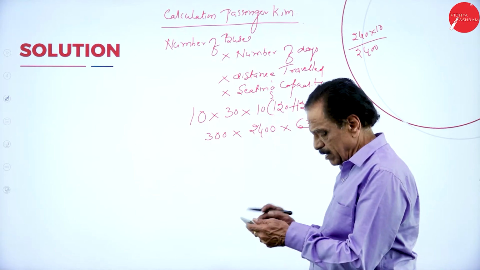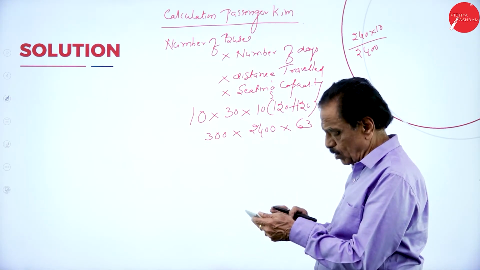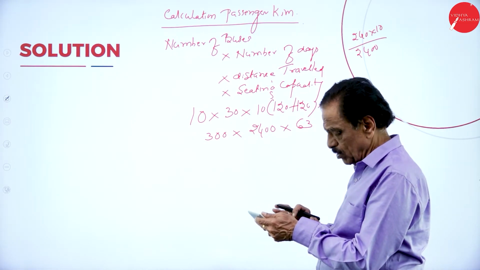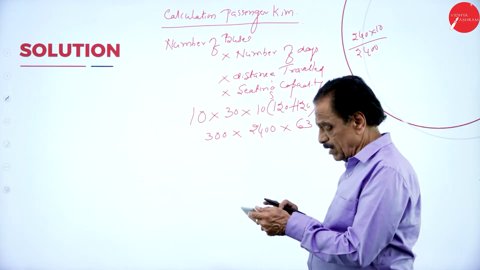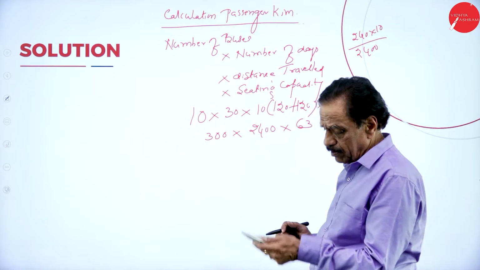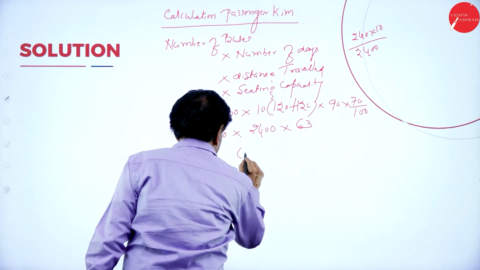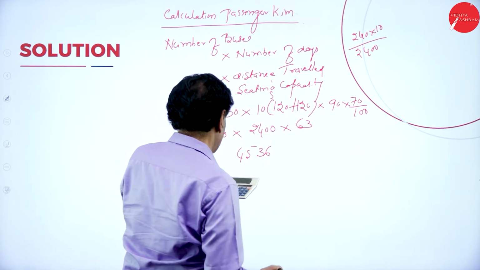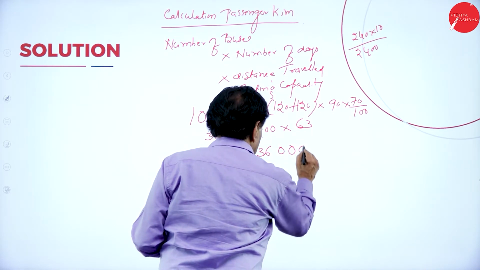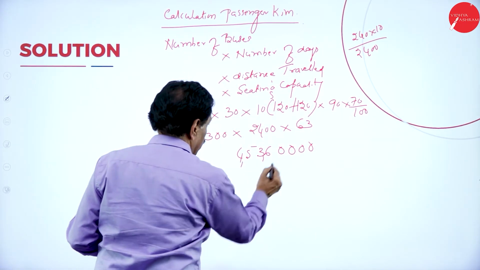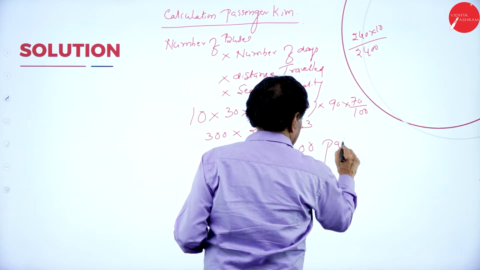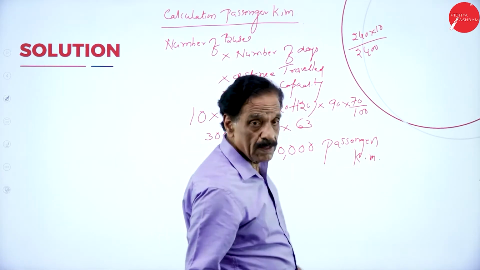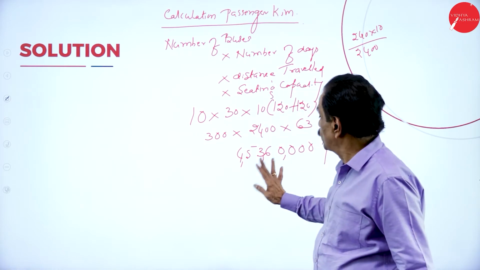Multiply 300 into 2400 into 63, which is 45,36,000. Passenger kilometers. Slowly you have to do it. So this you have to write.